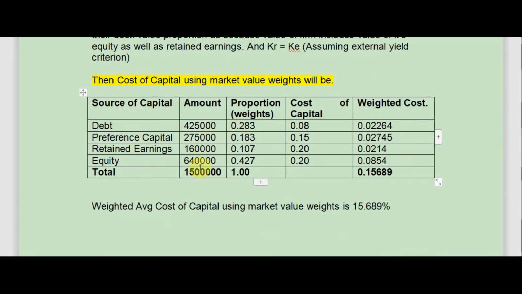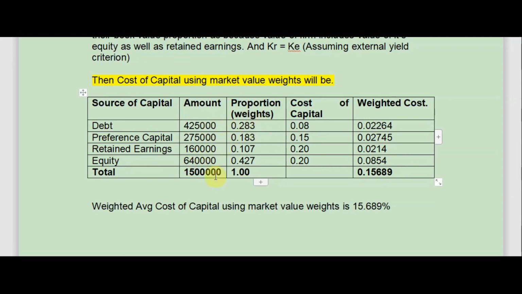So 1/5 of 8 lakh is 1,60,000, 4/5 of 8 lakh is 6,40,000. So we have divided the equity and retained earnings total of 8 lakh into retained earnings and equity in the proportion of 1:4, which is also known as Gitman's criteria.